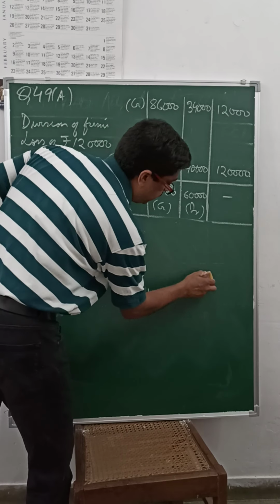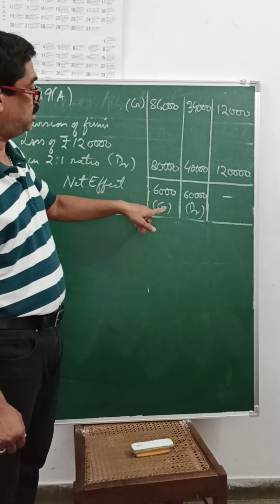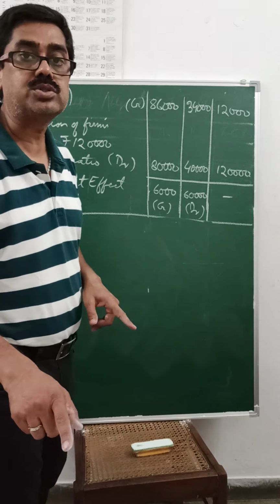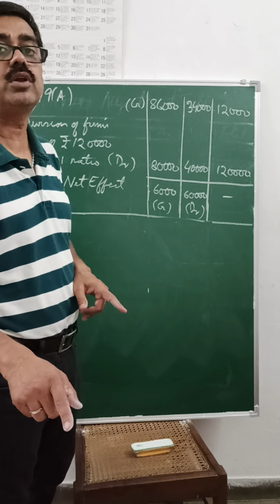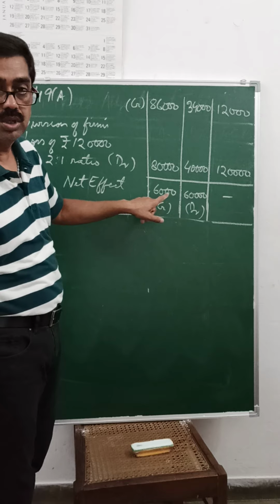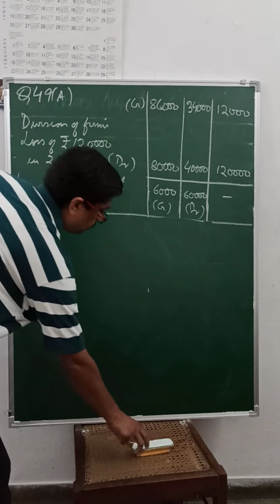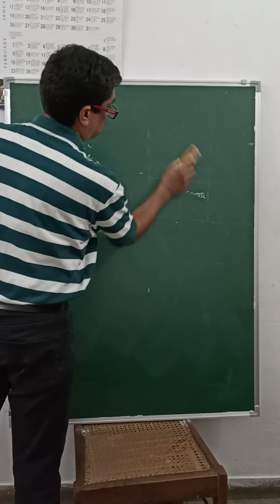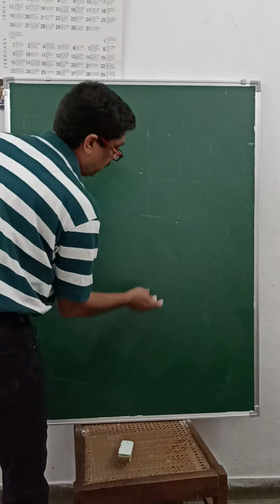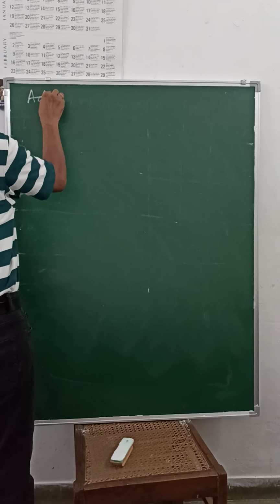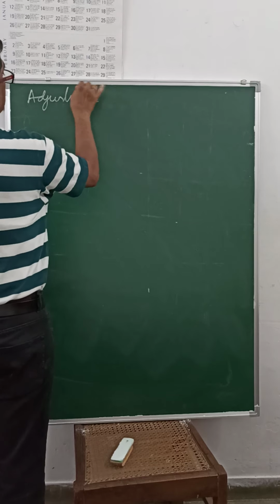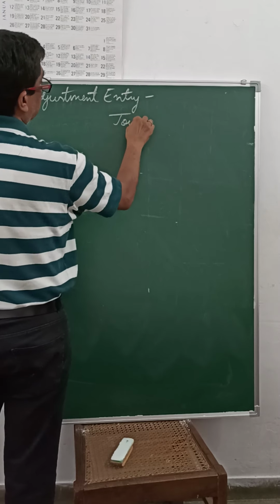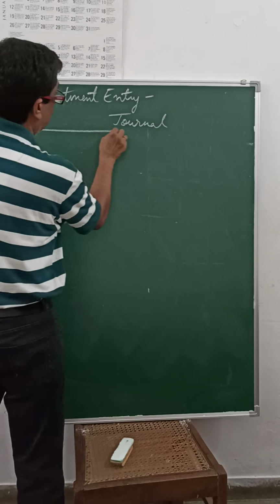Now when you have to pass a single journal entry, you can derive the journal entry with the help of the table. The debit is B and credit is A. It is not mentioned in the question whether capitals are fixed, so it is assumed to be fluctuating. So it will be B's capital account debit to A's capital account. After the table you write near the margin adjustment entry, in the center journal, and make the columns for journal only.